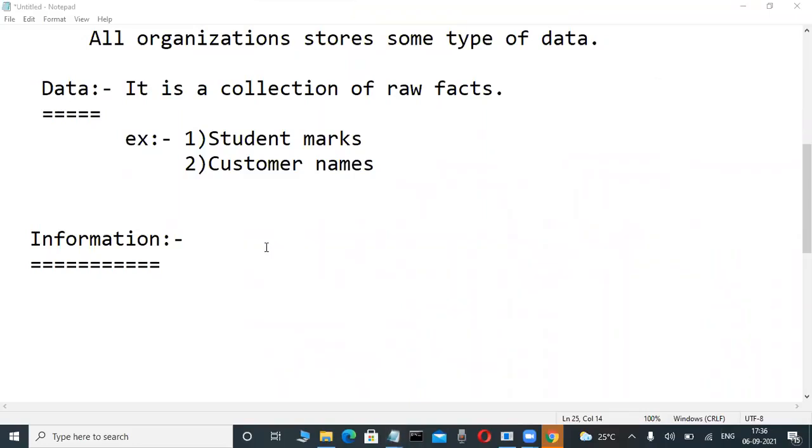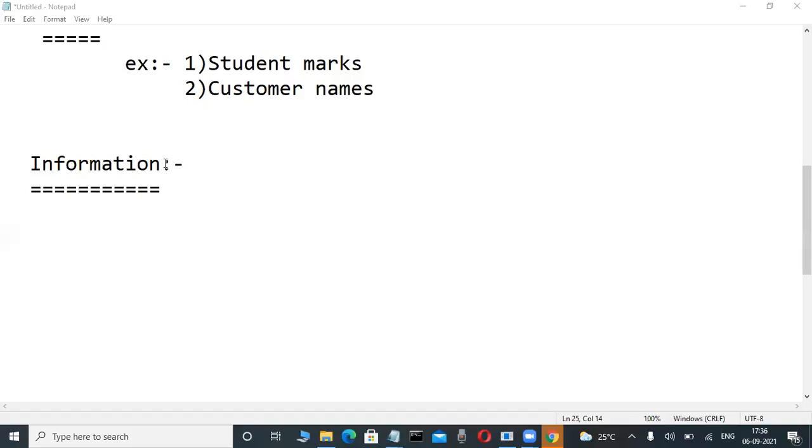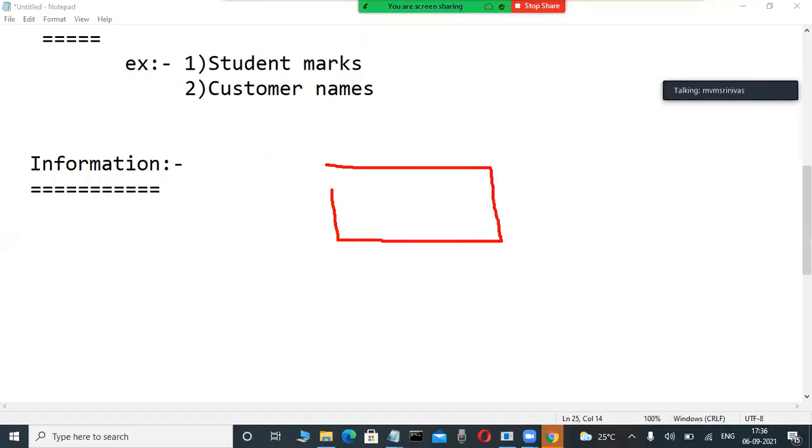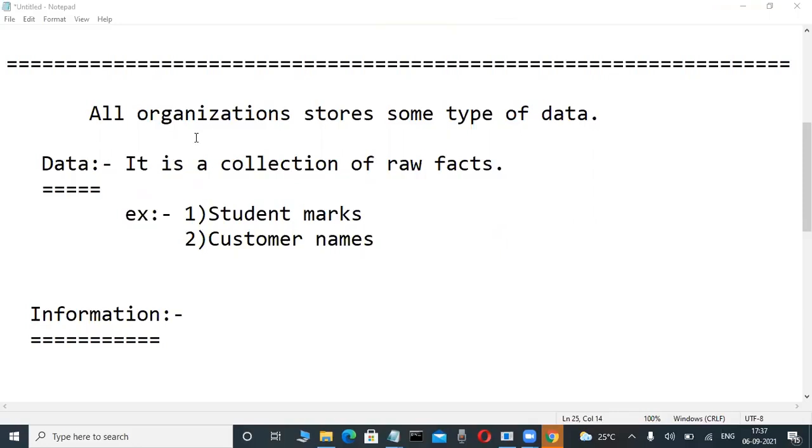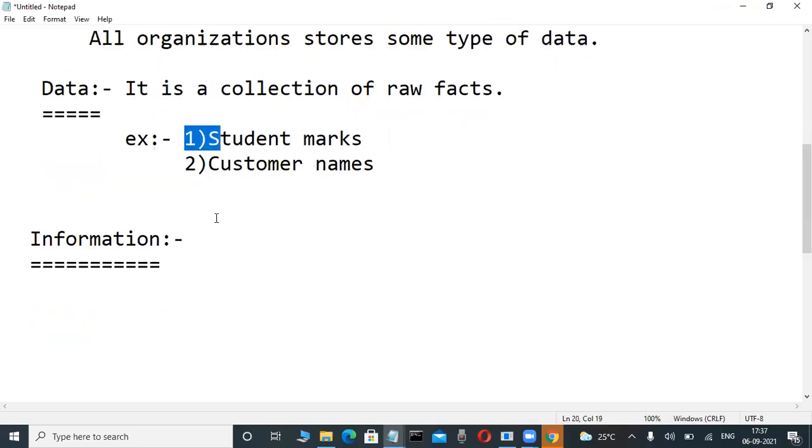What is the meaning of this? A format every end user can understand is called information. Whenever we process data, we achieve some reports. These reports are understandable in a meaningful format. I understand it, you understand it, and a non-technical person also understands it. That's why an end-user understandable format is called information. Information is understandable to every end user, but data is not. Data is technical, like a collection of integers, strings, dates. I will tell you how to differentiate them one by one.